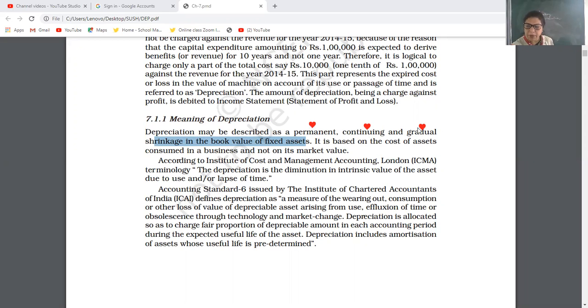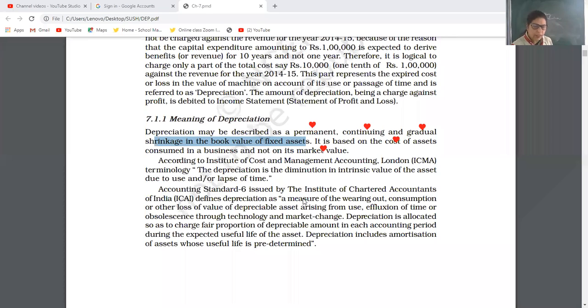It is based on the cost of asset, not on its market value. These points you will keep in mind. Depreciation is based on the cost of the asset consumed, not on its market value. Market value is fluctuating very fast. We cannot calculate it on that.